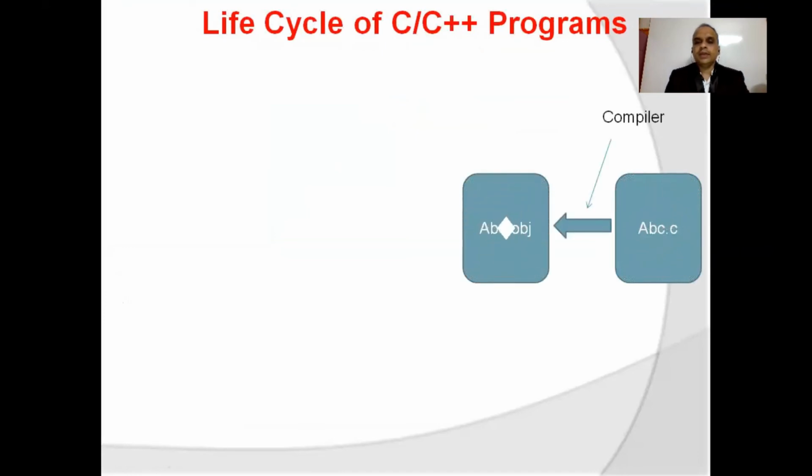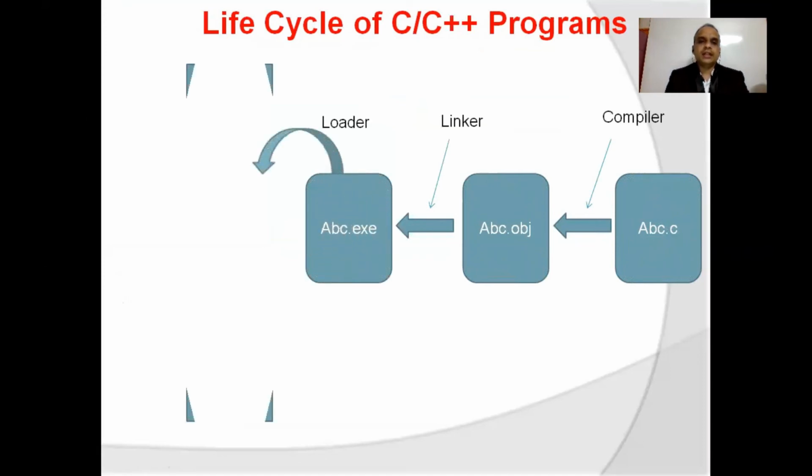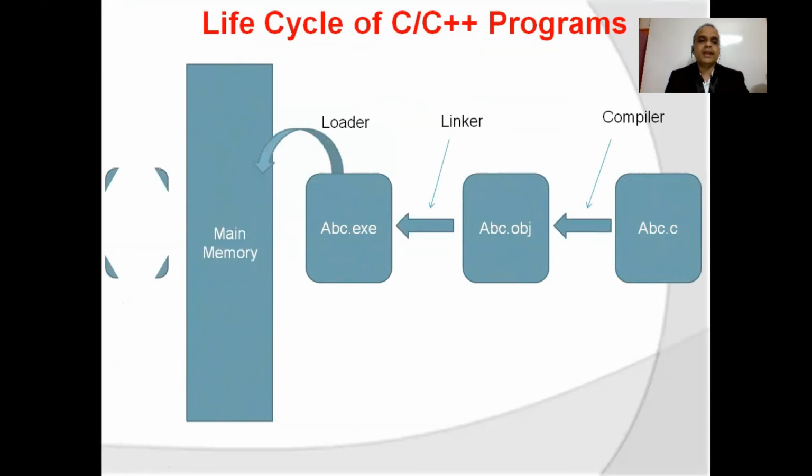It is compiled to give us abc.obj. It is linked to give us abc.exe. And then the loader loads it in the main memory, and then the microprocessor executes it with the help of operations known as fetch, decode, and execute. Right. So I hope these operations are at least clear.